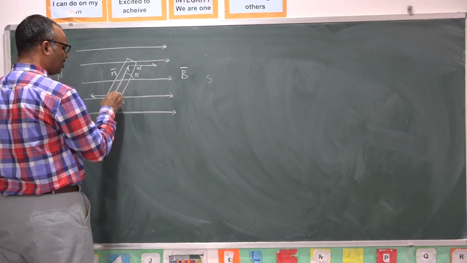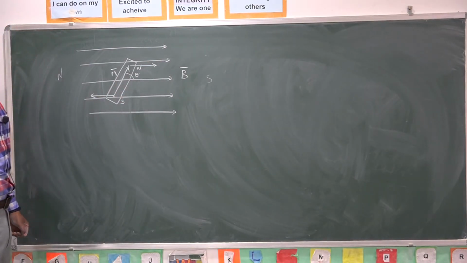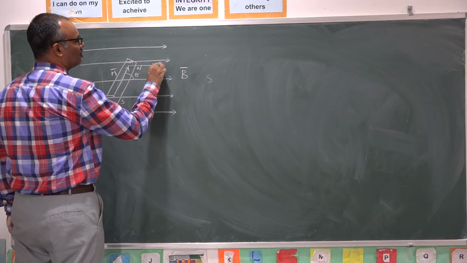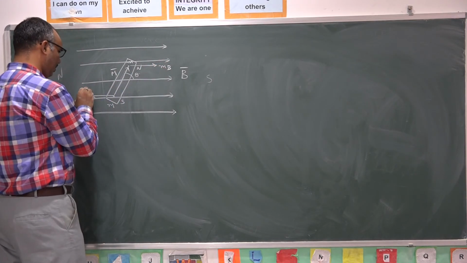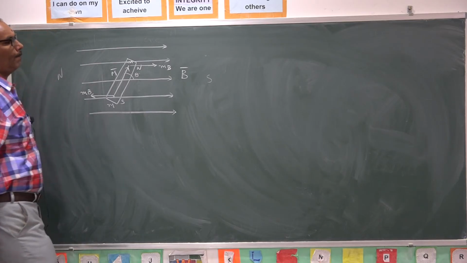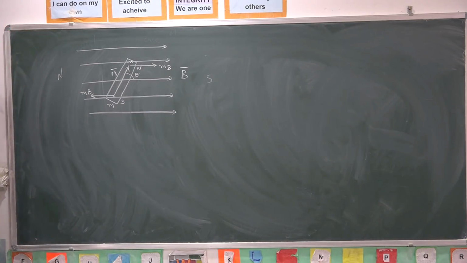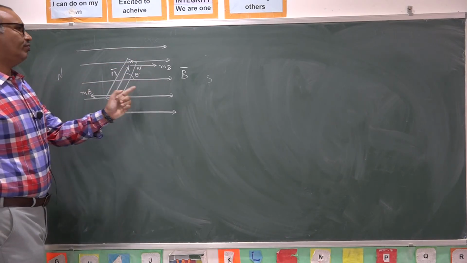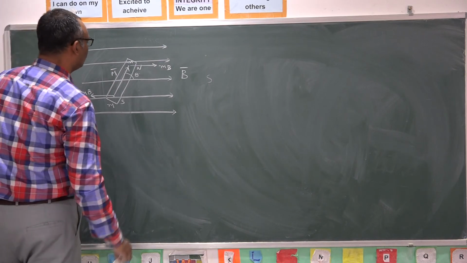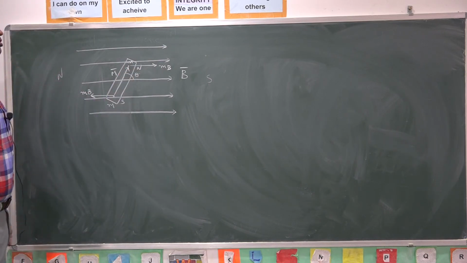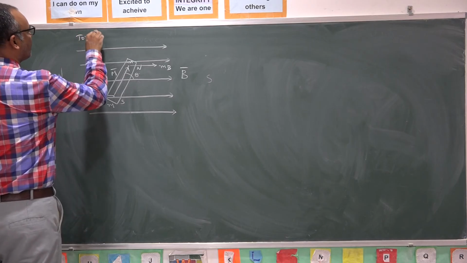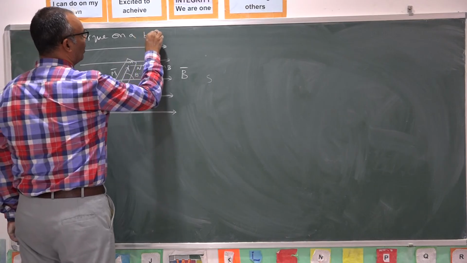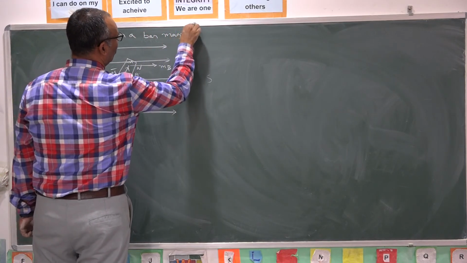So this pole experiences force, this pole also experiences some force. Here m is the pole strength of each pole. So it experiences a force mB. It also experiences a force mB. This force will make the magnet rotate itself into the field direction. So it experiences some torque. So it is the torque on a bar magnet.